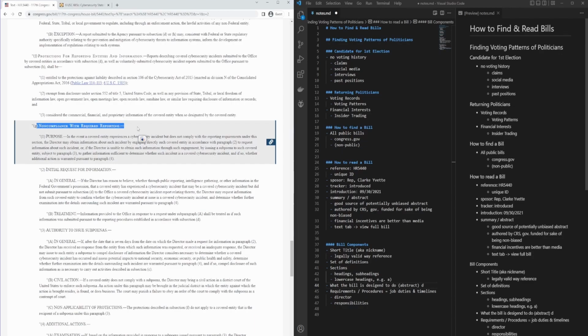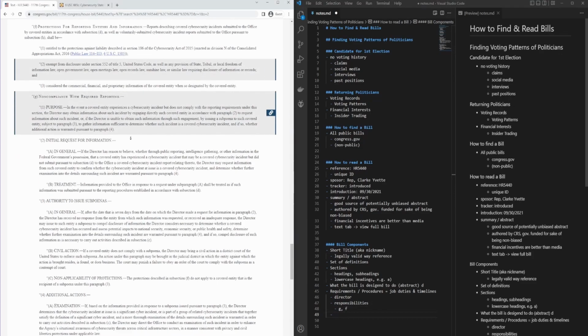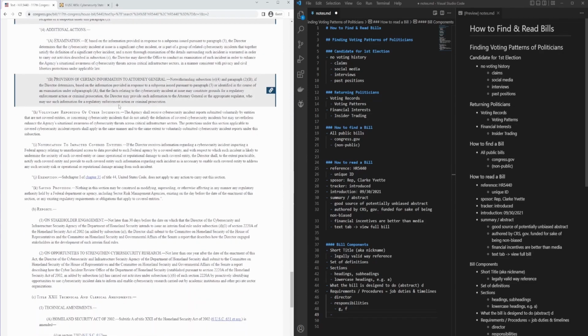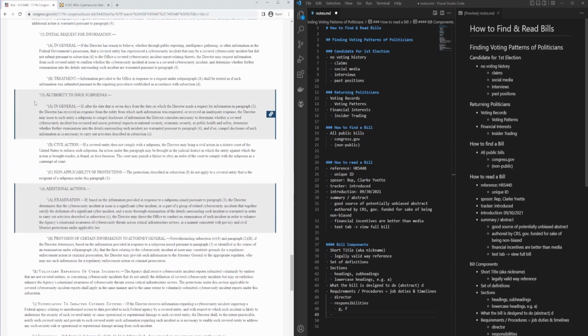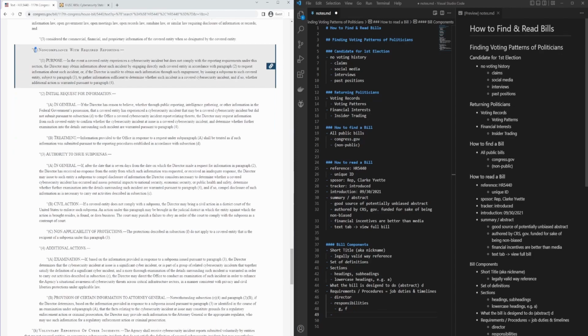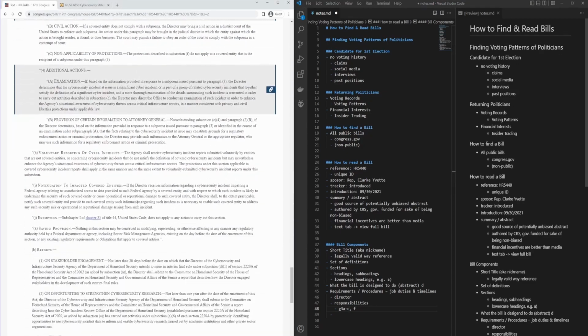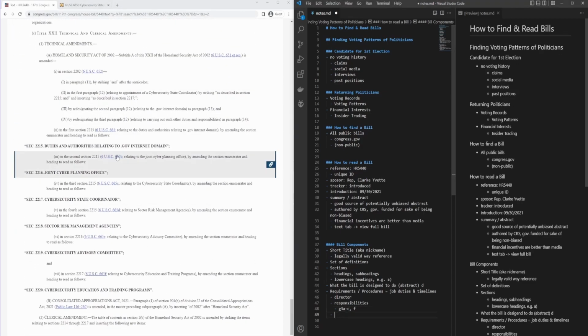Here we have non-compliance with required reporting. So we have G and F, which gave them a little bit of leeway in regards to reporting responsibility based on my quick scan. And I think if we go down even further, we find that they have some authority granted, and the authority is in G, 3, A, B, and C. So that's going to be G, 3, A through C. Scrolling to the bottom, we can see sections that include references to other relevant bills.